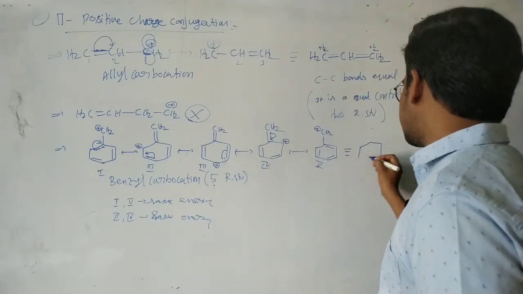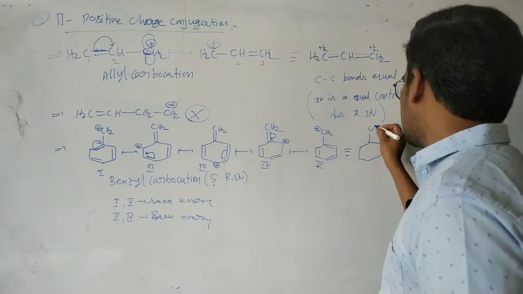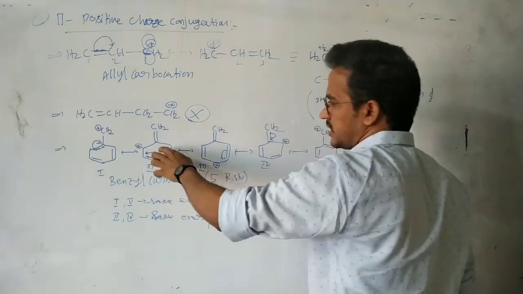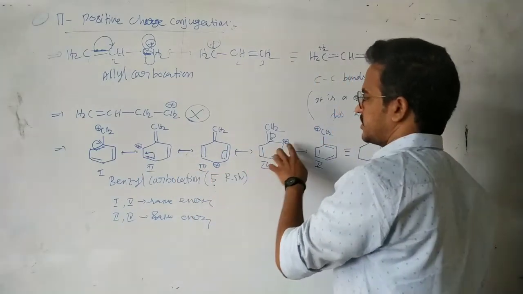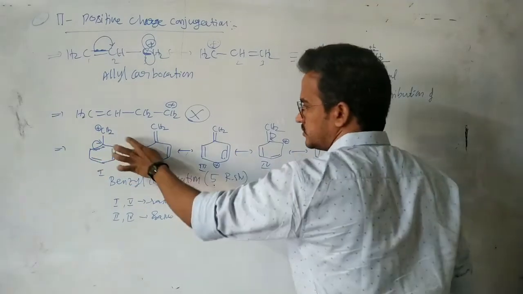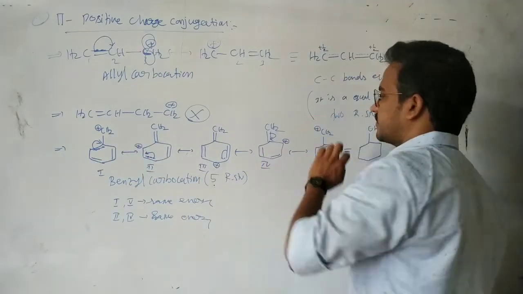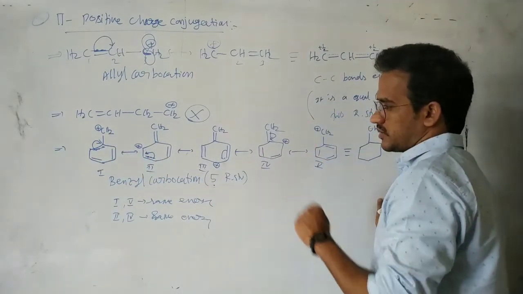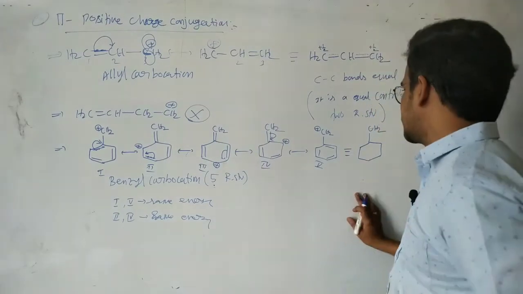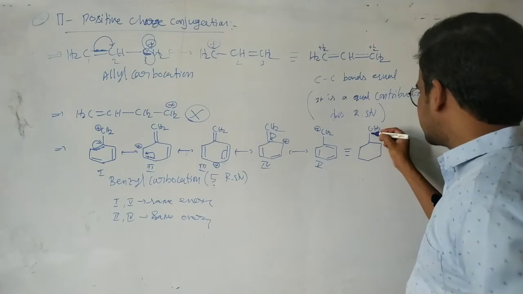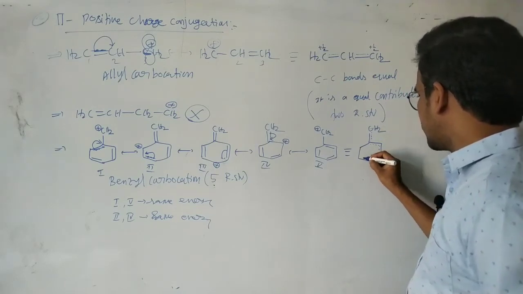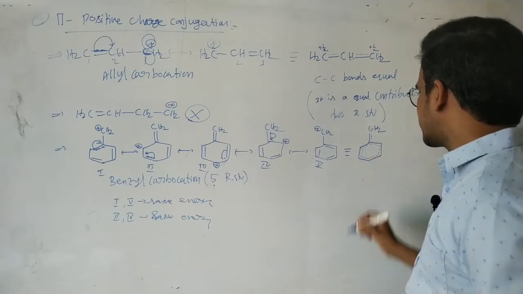Your positive charge is delocalized on totally 4 carbon atoms. This positive charge is on the ortho carbon, the para carbon, the other ortho carbon, and this one. Sorry, 4 carbons. The positive charge is delocalized on the 4 carbon atoms. So in this case it is actually a resonance hybrid. Okay, every bond has a double bond nature. This is a resonance hybrid.